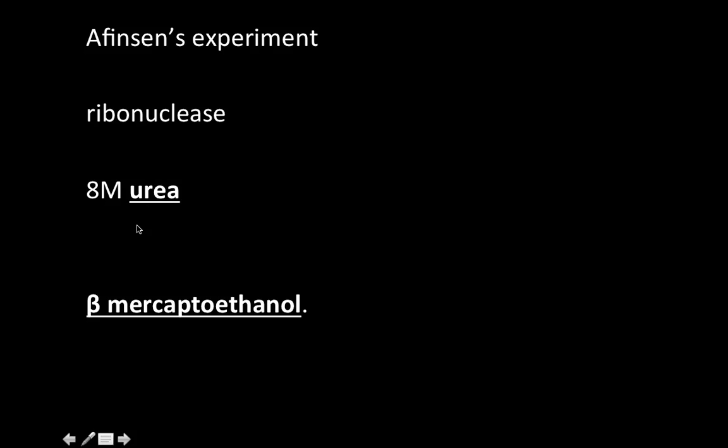Now let's look at this. The first thing you were supposed to address was the 8 molar urea. What is the role of 8 molar urea? Alright, so first of all, you should say that the 8 molar urea is a chaotrope. So that's the first thing you want to talk about. If you had that in your paper, you're on an excellent start. The urea is a chaotrope, but you just can't leave it hanging like that. You need to explain what a chaotrope is.